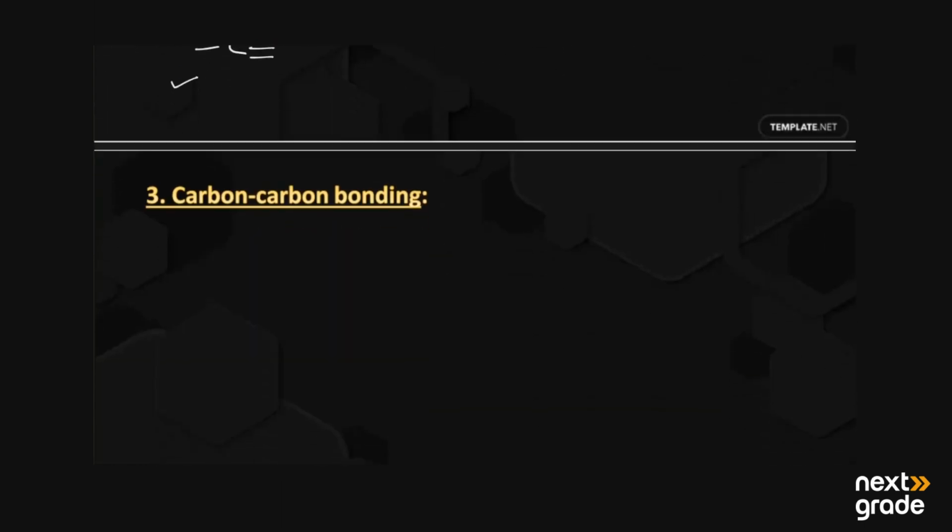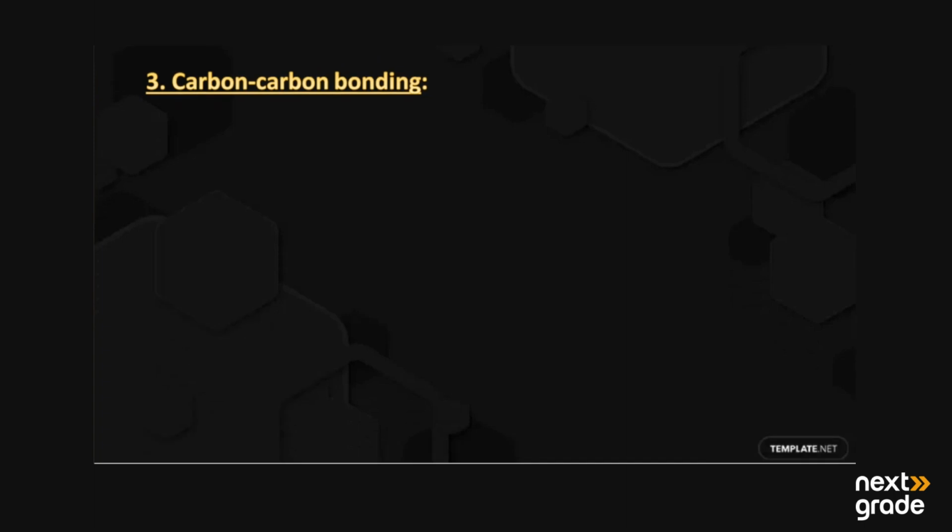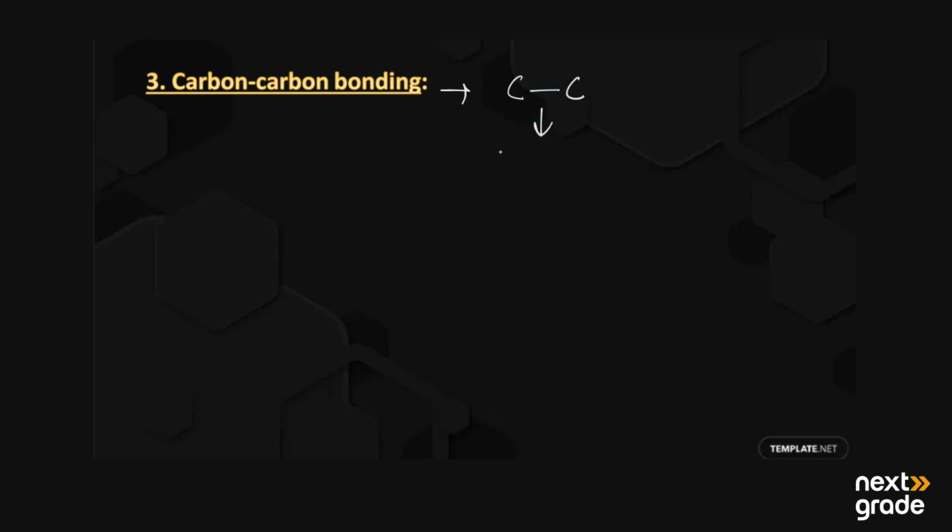Next, we have the third one, which is carbon-carbon bonding. Carbon atoms have the ability to bond covalently with other carbon atoms. So carbon can bond with other carbon atoms. That property is known as catenation. Catenation is simply the ability of one carbon atom to form a bond with another carbon atom, and they are going to form long chains.